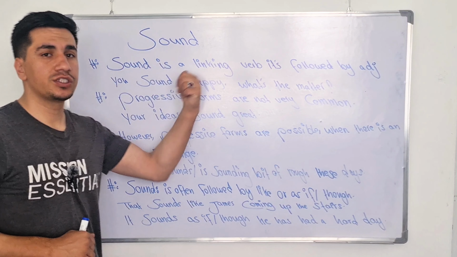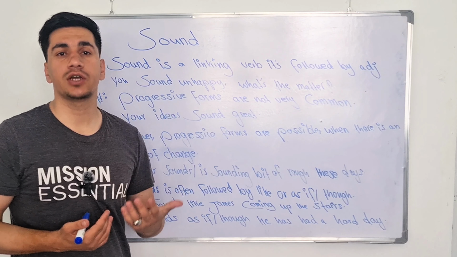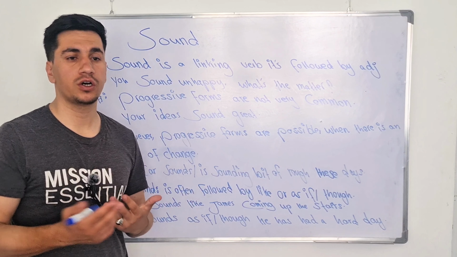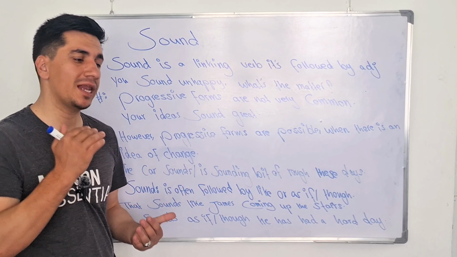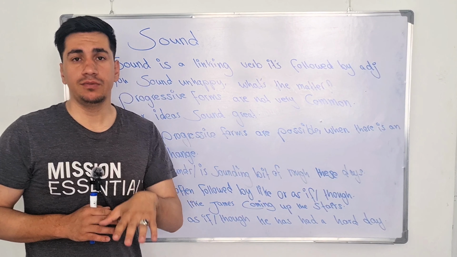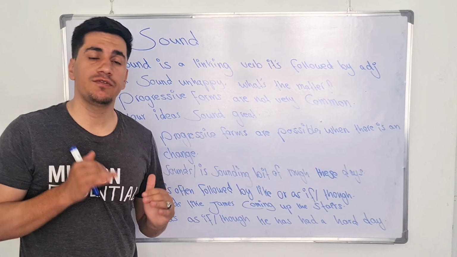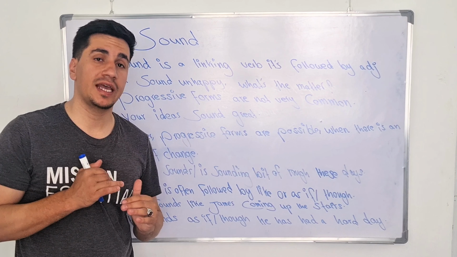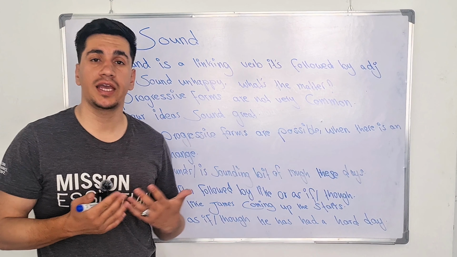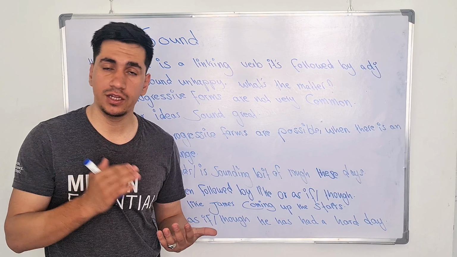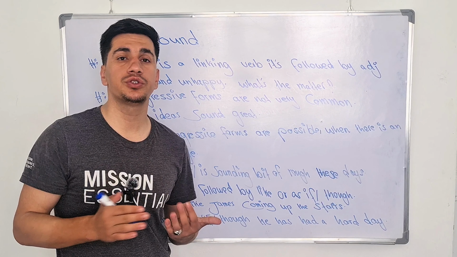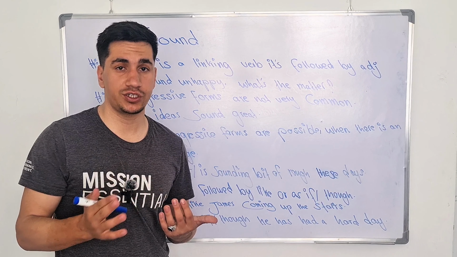We have the verb sound. Sound means like a look, like a scene, right? Like you look sad, you look unhappy or happy, right? I mean like this. You should understand them well. Sound itself here functions as a linking verb, and it's generally followed by an adjective, not an adverb. You cannot use an adverb, but we can use the adjective, right?